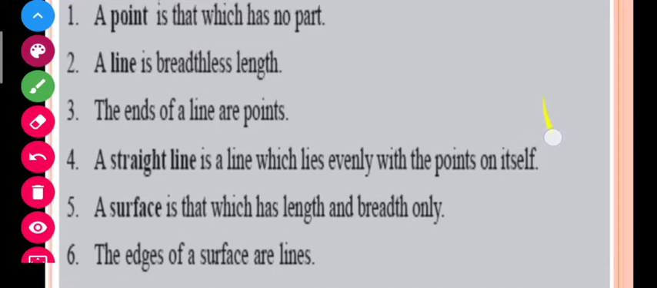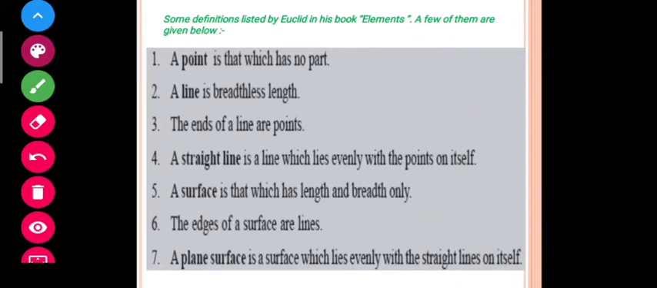Now these are some of the definitions given by Euclid in his book Elements. He said that a point is that which has no part. A line is a breadthless length. The ends of a line are points. A straight line is a line which lies evenly with the points on itself. A surface is that which has length and breadth only. The edges of a surface are lines. A plane surface is a surface which lies evenly with the straight lines on itself.